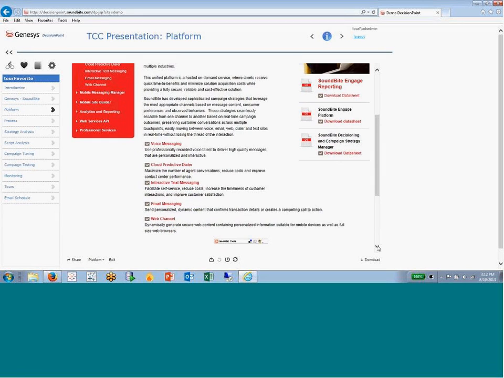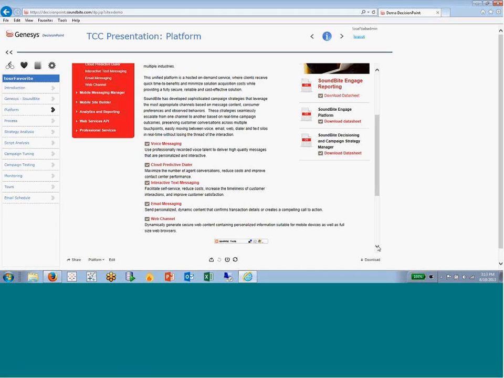We also provide communication over the email channel. That is what it sounds like. It's outbound communications over email. And then lastly, over the web channel. Mostly this is done, for example, if a company wants their customers to enter in information, take a survey, etc., over a web page. They're able to do that through our web channel.